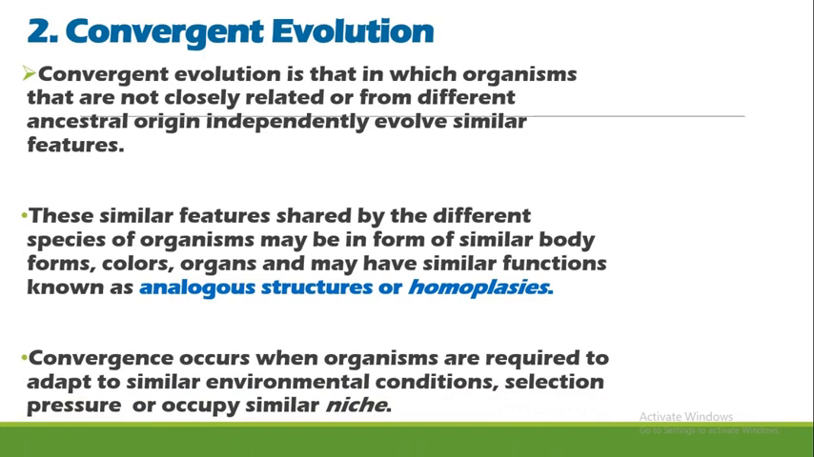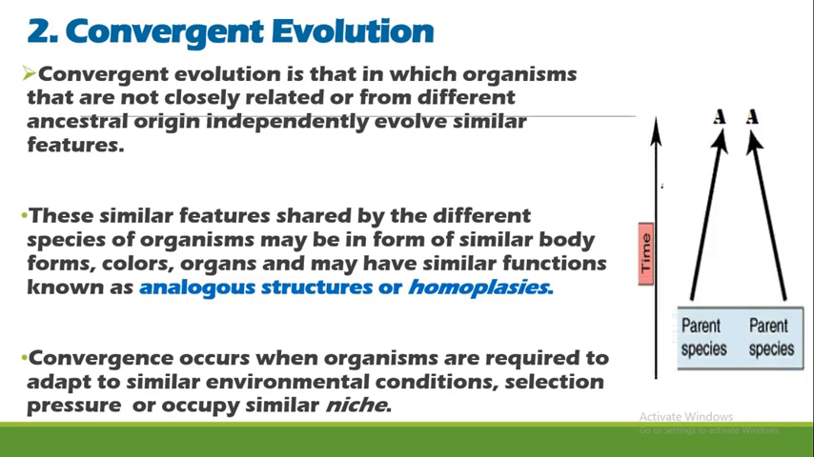Convergence occurs when organisms are required to adapt to similar environmental conditions, selection pressure, or occupy a similar niche. Using this image again, that means we have different parent origins or ancestors, and then the species evolved from these different parent origins. They have similar structures. Now this similar structure is a result of living in the same environmental condition, selection pressure, or due to a similar niche, and they can also be used for a similar purpose.